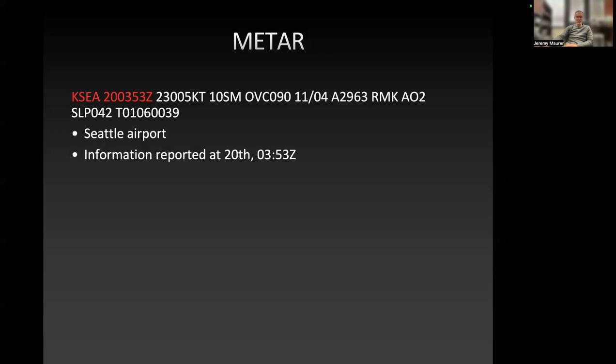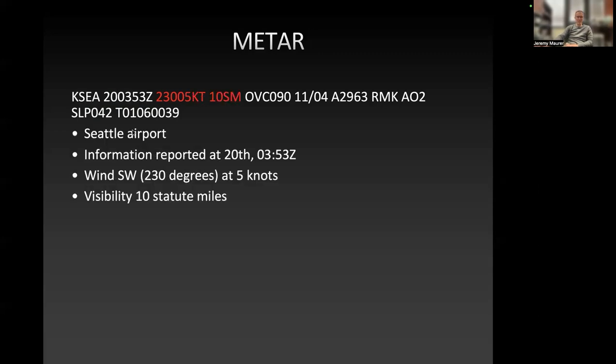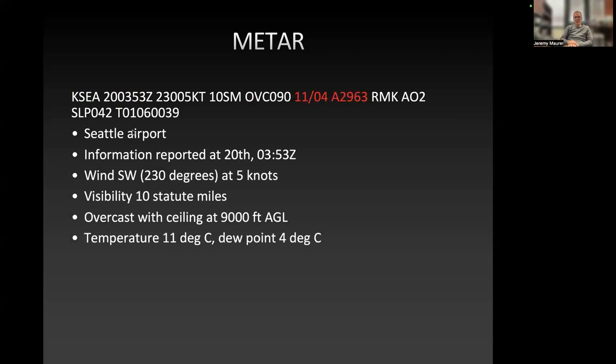Seattle Airport, there's our reporting time. There's our wind speed and direction. So 230 degrees clockwise from true north, 5 knots wind, 10 statute miles visibility. There's our OVC, that's our overcast sky at 090. That's 9,000 feet, so the sky is overcast at 9,000 feet. And then we've got our temperature and dew point. So 11 degrees Celsius, and a dew point of 4 degrees Celsius. Oh, and we've also got our altimeter reading there at 29.63 inches of mercury.